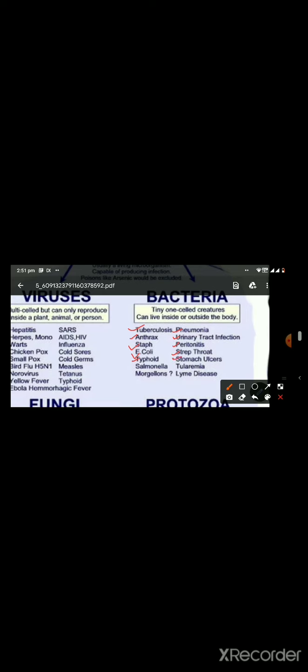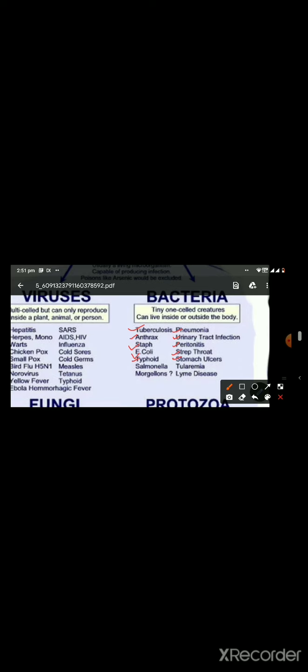Next is stomach ulcer. Stomach ulcer is mainly caused by Helicobacter pylori. It is a common inhabitant of the stomach, but sometimes it will lead to breakdown of the stomach's defense against acid, thereby causing the stomach lining to become damaged and it results in gastric ulcers.